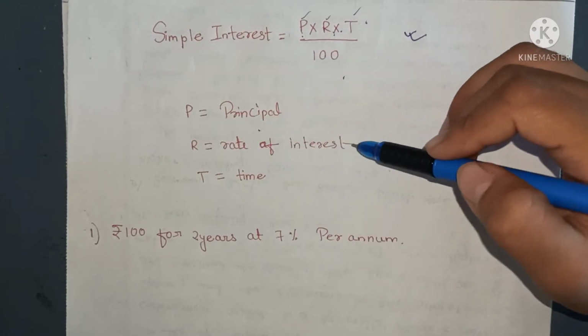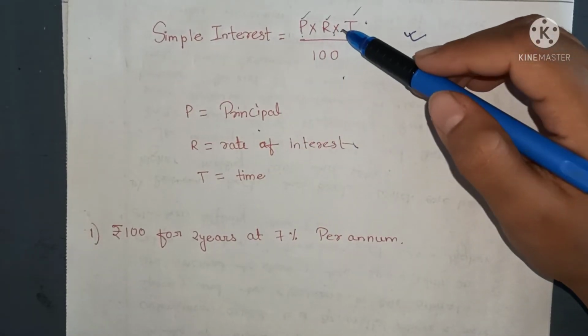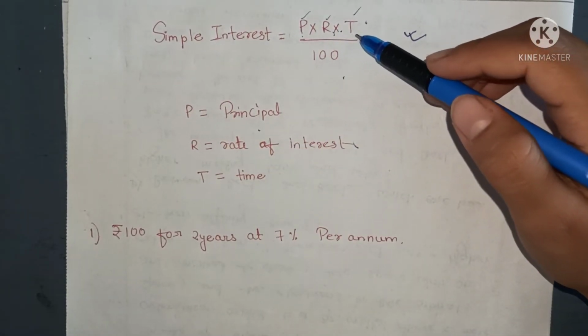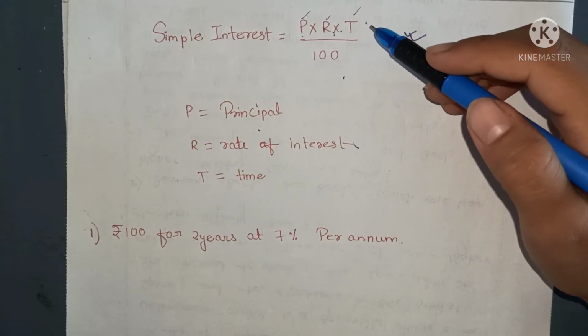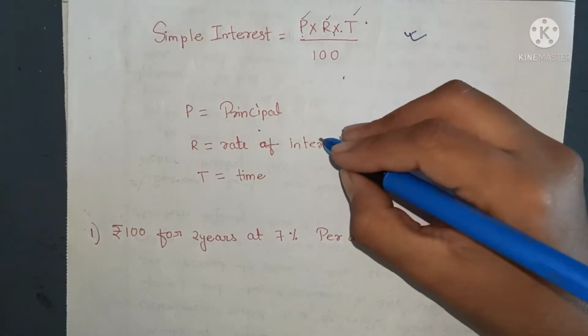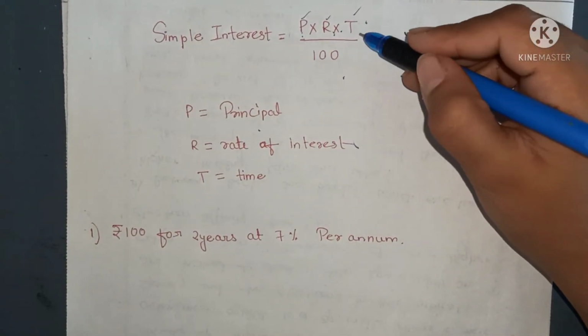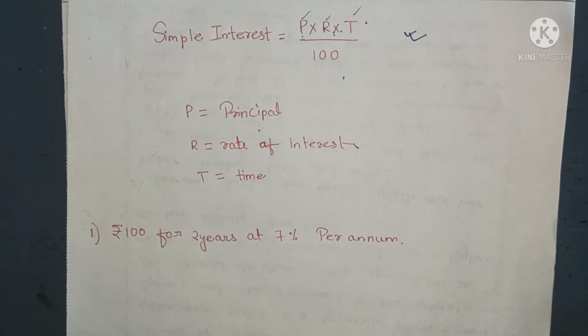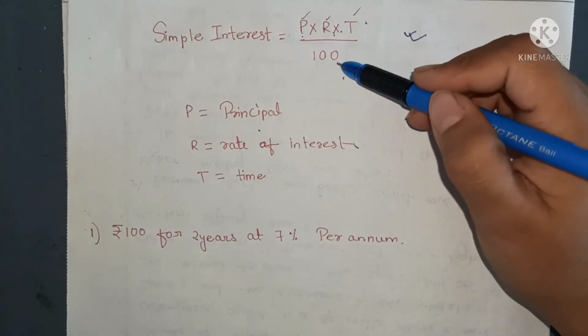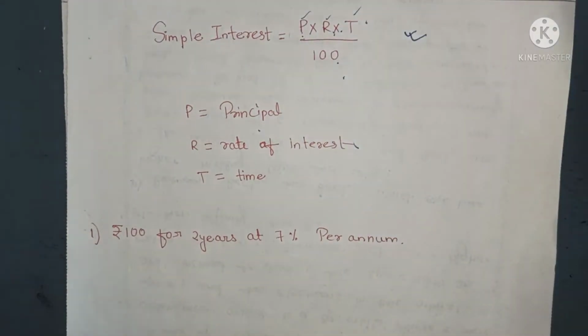R is the rate of interest, the percentage. What percentage of interest we have to pay every year. Okay, so the rate of interest. And T is the time, 1 year, 2 years, 3 years, the time for which we are granted the loan, for which we are taking the loan. Okay, divided by 100 will give us the simple interest.